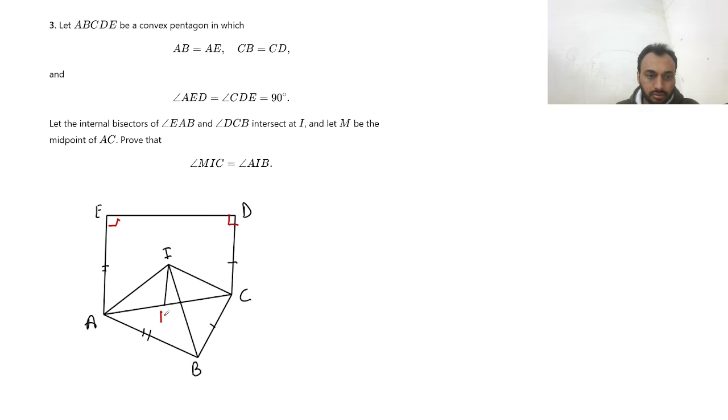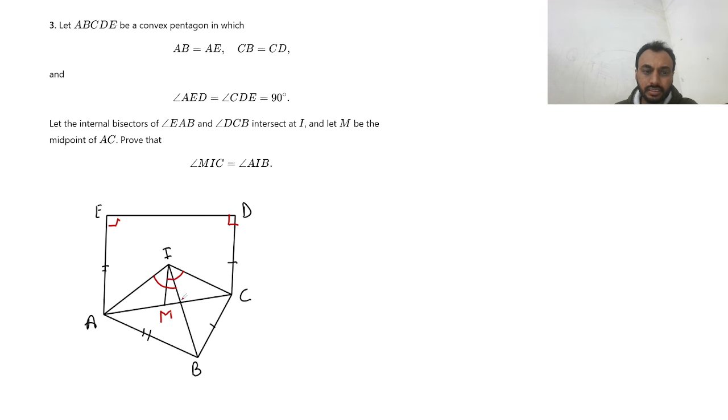So this is M, the midpoint of AC. Prove that angle MIC is equal to angle AIB. So angle MIC is equal to AIB. If you remember, we call this thing a median, right? So basically we want to prove that angle MIC is equal to AIB.